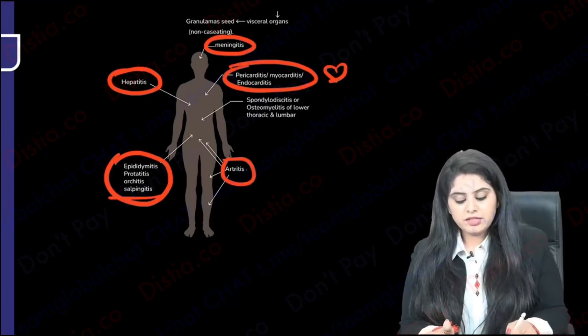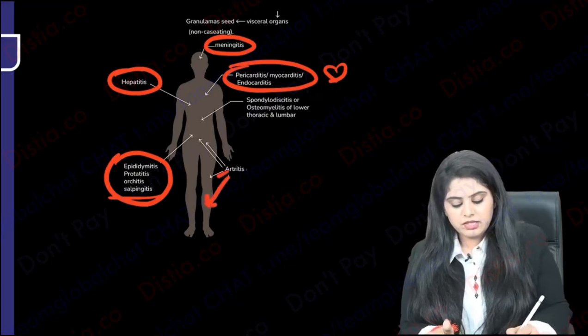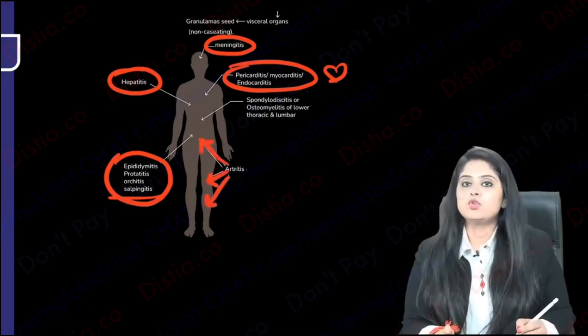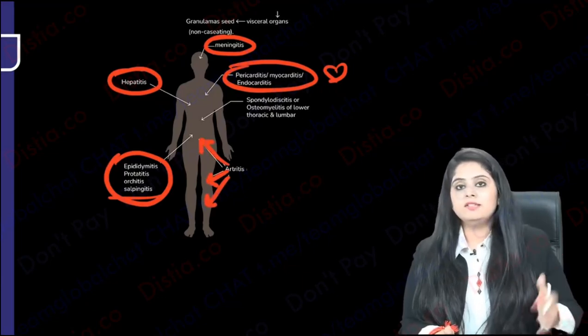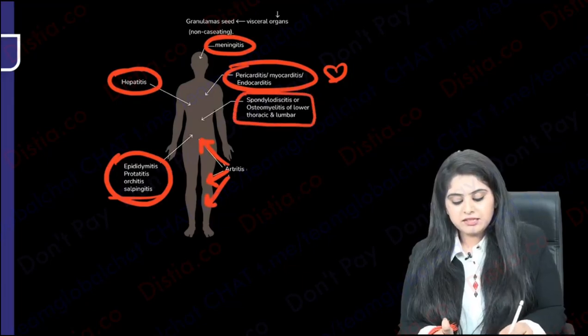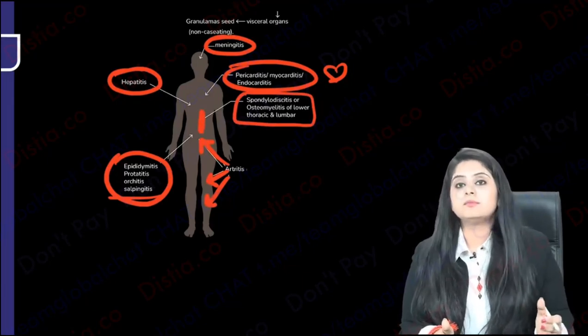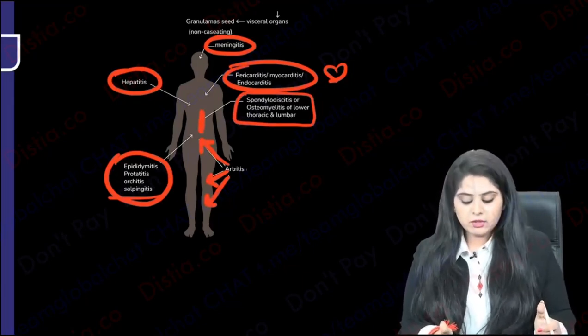Arthritis of all the joints. Can you see the joints? They have labeled every joint over here. They've labeled the ankle joint also, the knee joint also, the sacroiliac and hip joint also. So arthritis of all these leg joints is there. And of course, there is involvement of the thoracic and the lumbar vertebra. There is osteomyelitis. So this is a multi-system disorder. These animals are going to make it quite deadly for us.